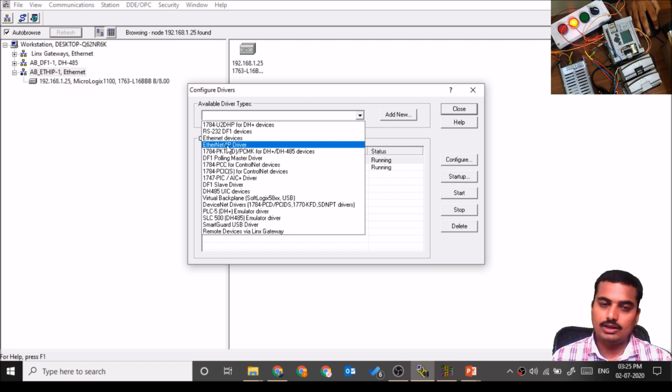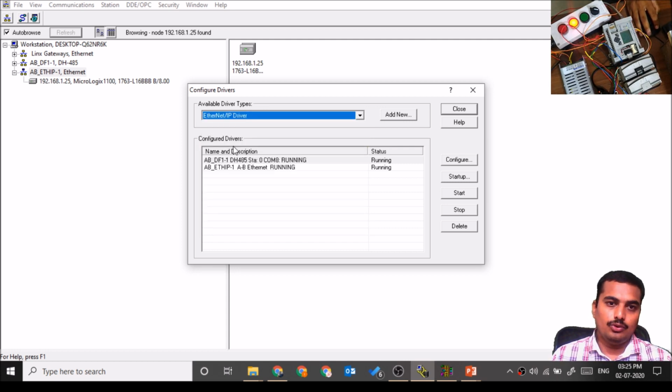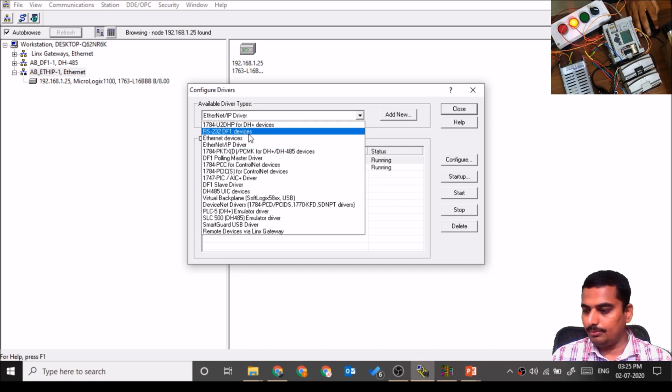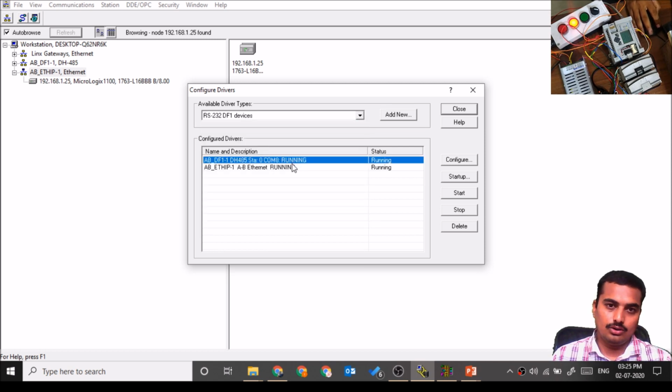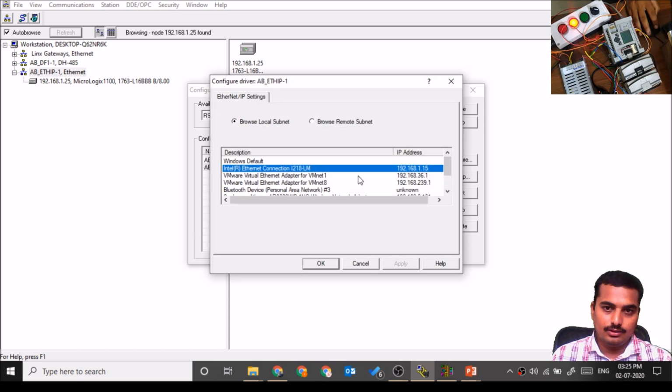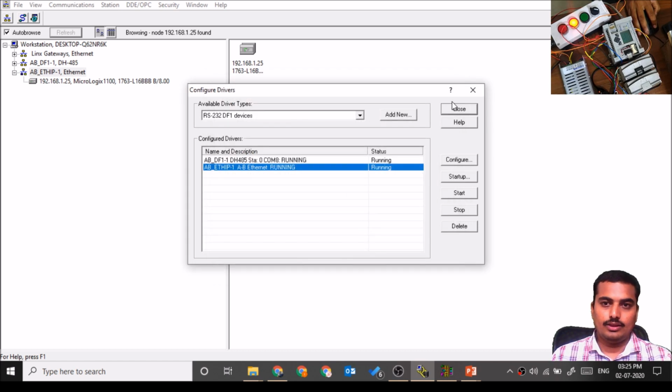If you have the Ethernet protocol, you need to select the Ethernet/IP driver. If you have an RS-232 cable with you, then you need to select RS-232 DF1 devices. Then you need to click on Add, and you need to select which Ethernet connection or which LAN card you are using. You need to select that and click OK and close.